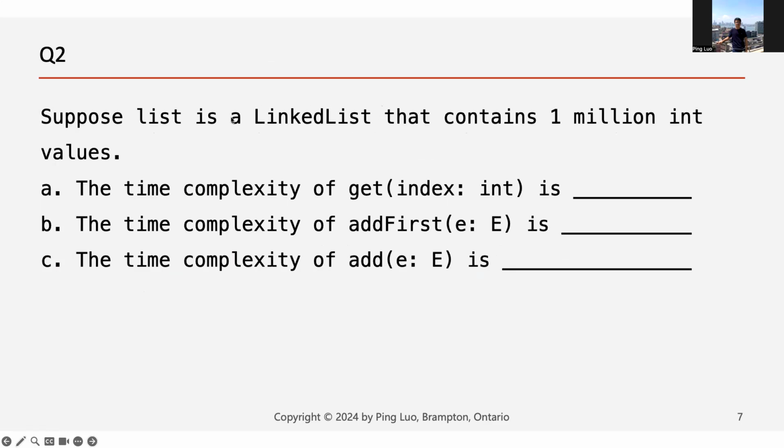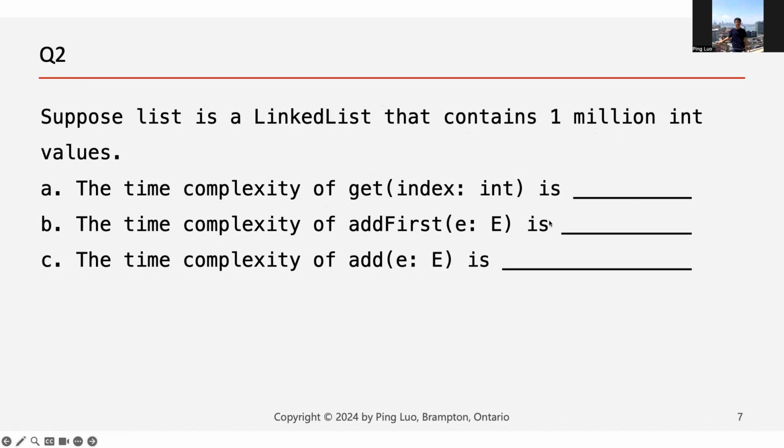How about this one? Suppose list is a linked list and contains 1 million int values. What is the time complexity of get? It's O(n), right? Because for a linked list, if you get by index, you need to traverse to that specific location and then get that element. So this one will be O(n).